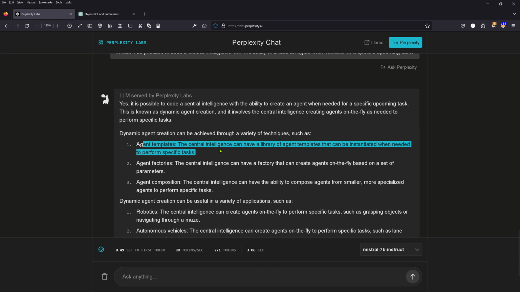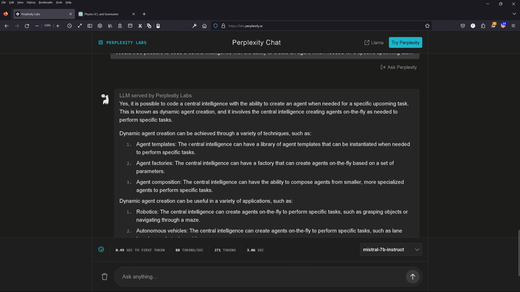Agent templates. A central intelligence can have a library of agent templates. You define, before the system starts, that you have 10 expert systems, and you want each expert system to perform a particular set of tasks. So if you fly to Jupiter, you know what the atmosphere is, you know the temperature, you know what the hard radiation will be.